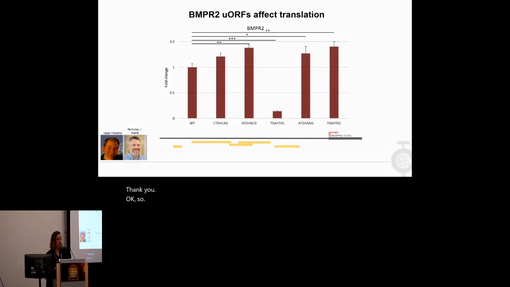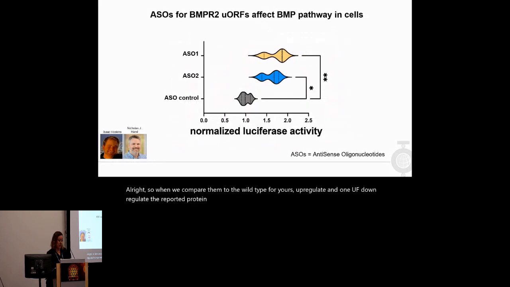right. So when we compare them to the wild type, 4 uORFs upregulate and 1 uORF downregulates the reporter protein translation. So this was very exciting, and we said, all right, we want to look at therapeutic targets. So we turned to antisense oligonucleotides. ASOs are short single-stranded nucleotides that are modified, and they target specific RNA sequences and physically block the ribosomes or RNA binding proteins from attaching to it.